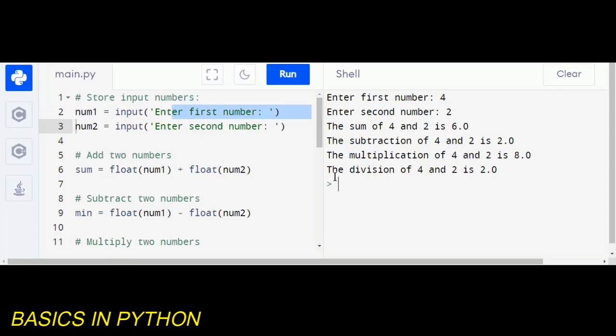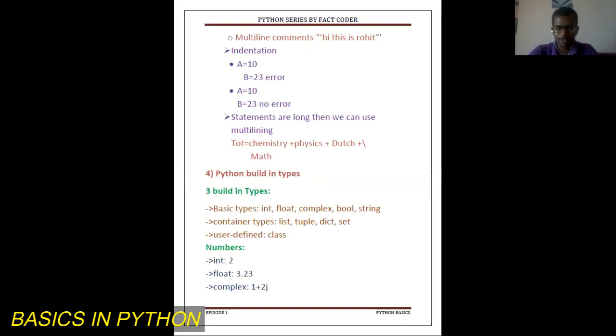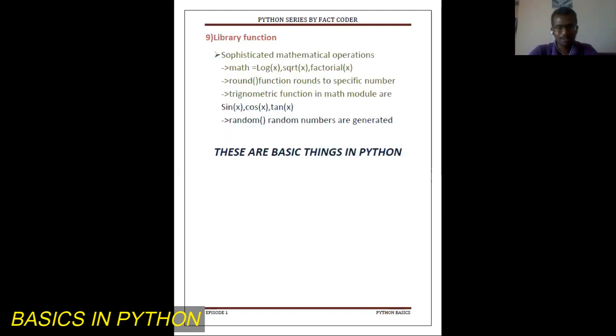So let's have an overview of what I have taught you today. Different popular implementations of Python, that are CPython, PyPy, JPython, and IronPython. Identifiers and keywords. The rules for creating identifiers were discussed. Multi-line comments and indentation. We also discussed built-in types in Python. There are three built-in types: basic type, container type, and user-defined. Arithmetic operations supported in Python, compound assignment operations, type conversion, and built-in mathematical functions, library functions. So these are the basic concepts which we discussed today. We also ran a program to clearly understand what we have learned today.